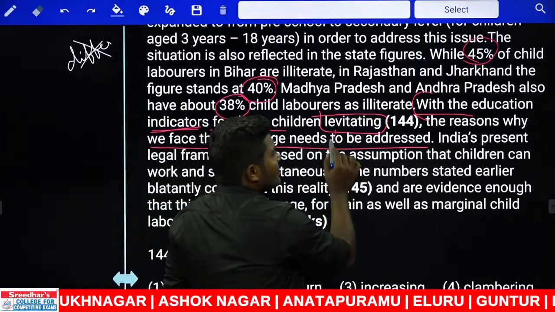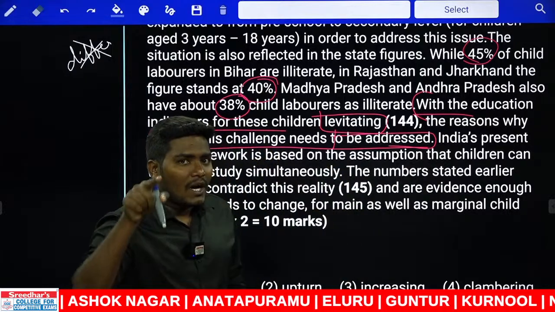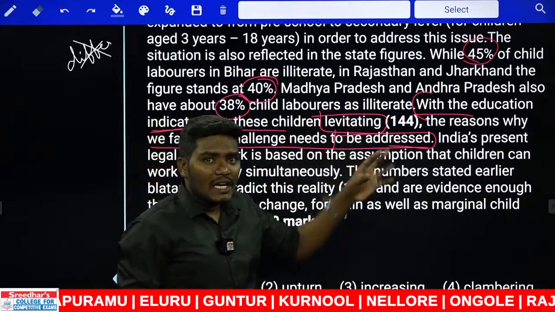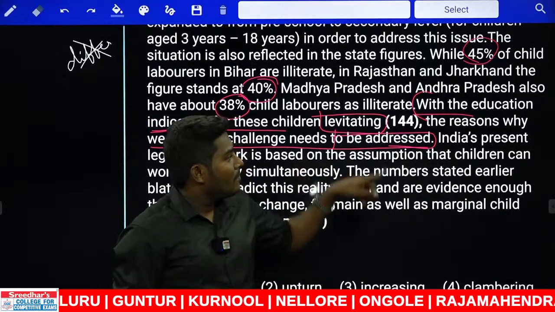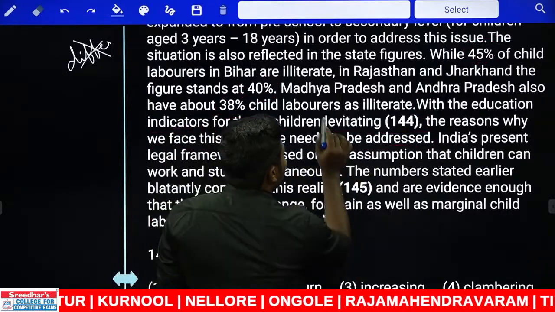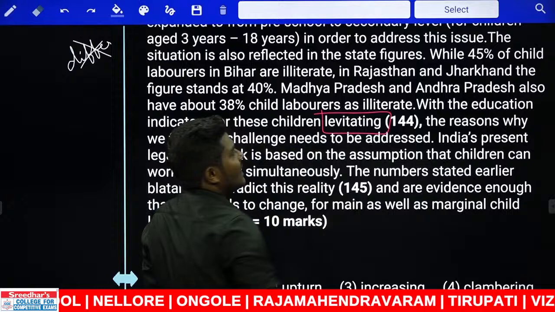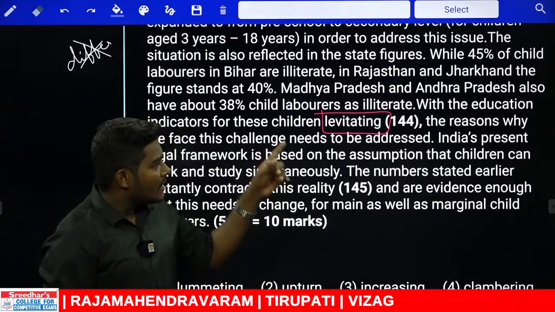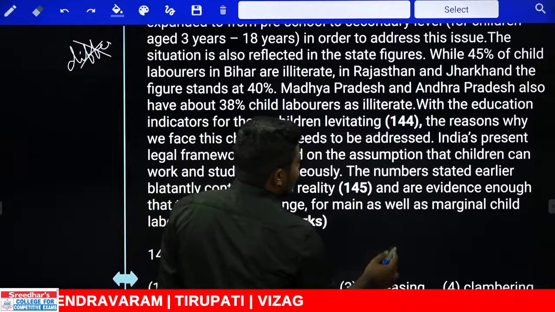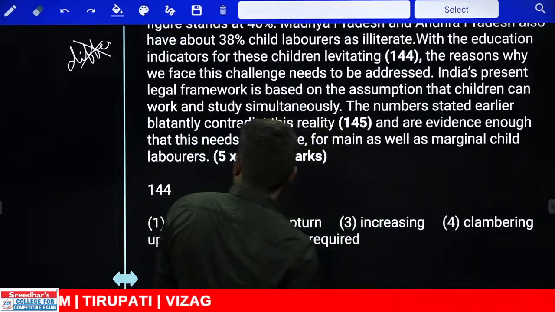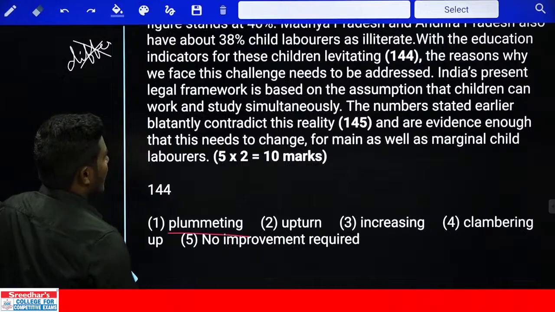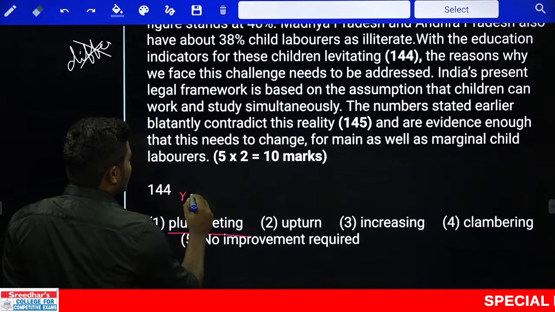What is to be addressed? Some problem should be addressed. What is the problem we are speaking about? This illiteracy in child labor is increasing. This problem needs to be addressed. But what is the word that is given here? Alleviating. Alleviating is something that is pacifying. There is no problem at all. That is a positive word. We need something which is a negative word. Okay. Now look at the first word. What is the first word we have? Plummeting. Plummeting is nothing but reducing.